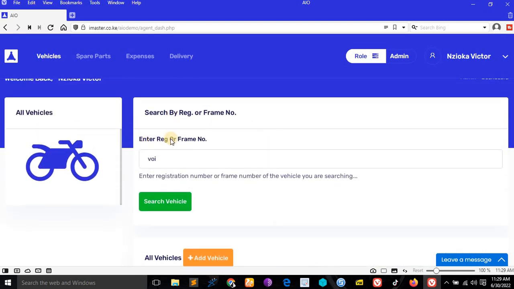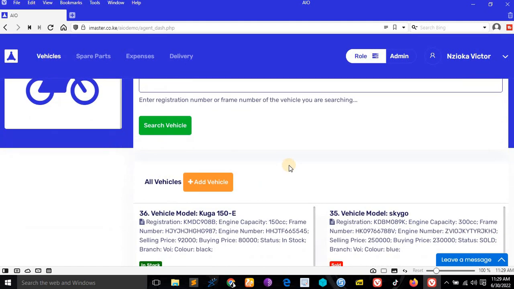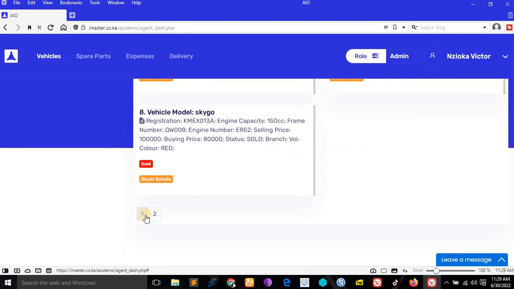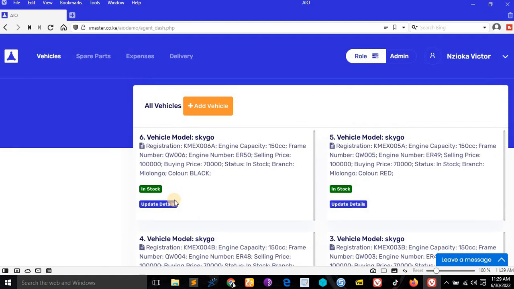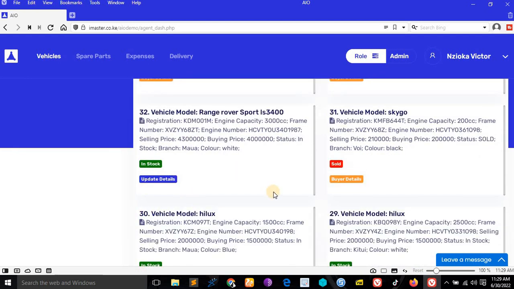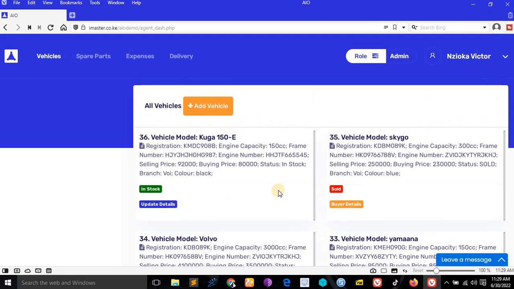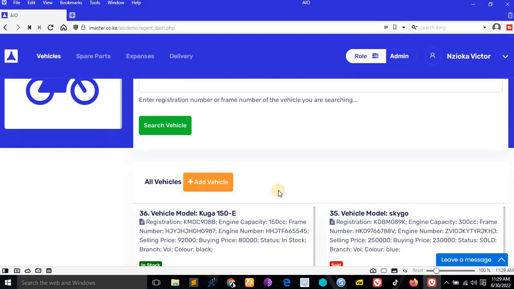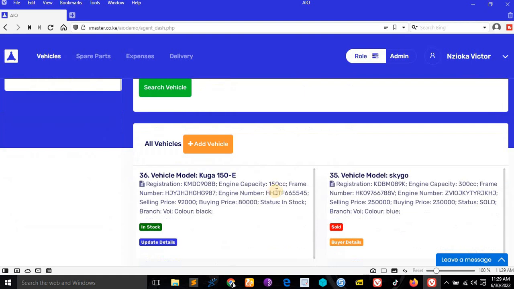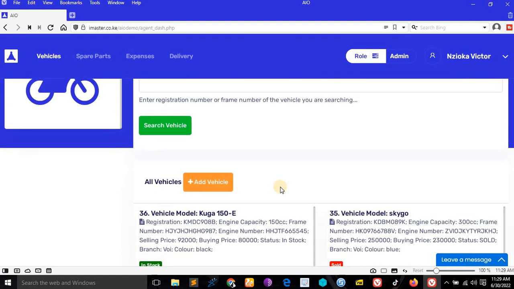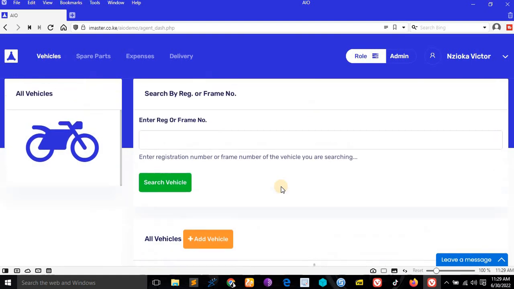But here I have just written enter registration number or frame number. If you want to be precise, see, good. The other thing you can do is search using these numbers, using pages. You see, they are arranged from the first vehicle. So this system can keep millions of records, even billions. I am very sure of what I am talking about. So you can even record all your business here for a lifetime. I'll show you everything here.